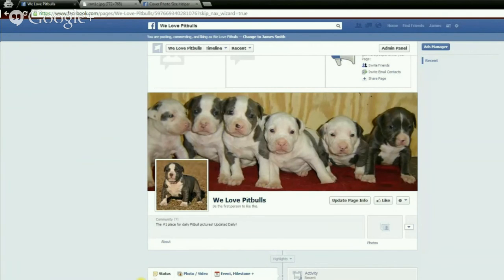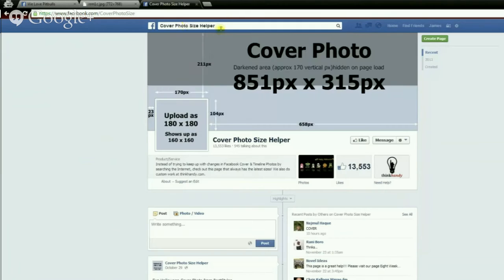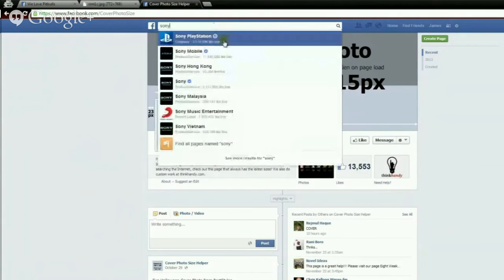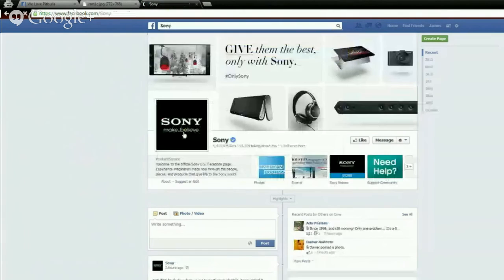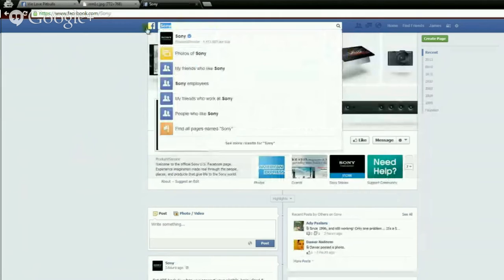And another key thing to remember with your profile picture is don't forget it is small when people will see it. Make sure it's a nice, simple, clear picture so someone knows what it is when they see it next to your status update. And if you have a logo, that is the best thing to use for your profile picture. If we take a look at any big name brand, you're going to see their logo is their profile picture. Head over to Sony. We see Sony make.believe is their profile picture.